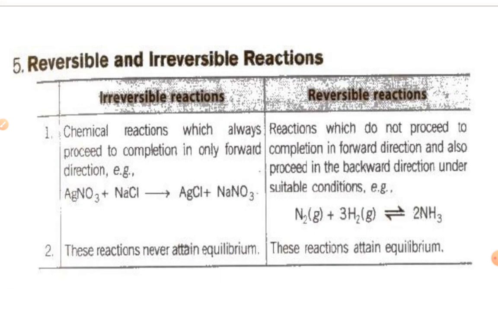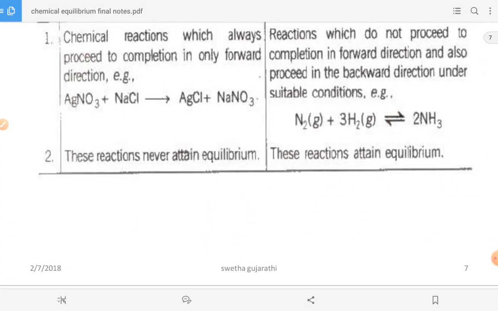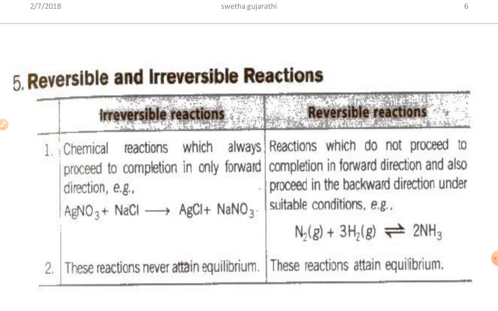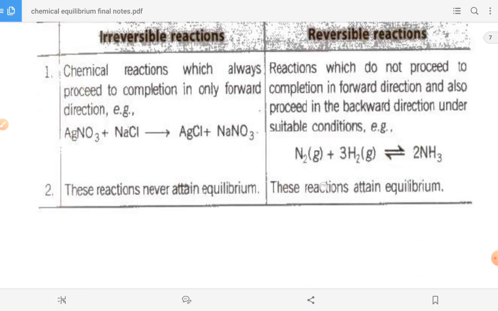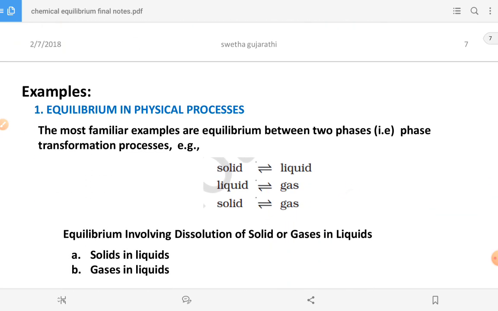Next, the second point: irreversible reactions never attain equilibrium. Equilibrium means reactants are converted into products and products are converted back into reactants. So in this case you are not getting the equilibrium, but in the case of reversible reactions, these reactions attain equilibrium.